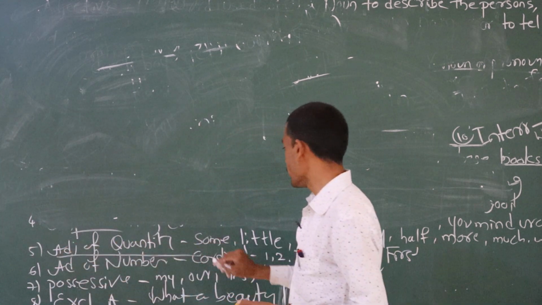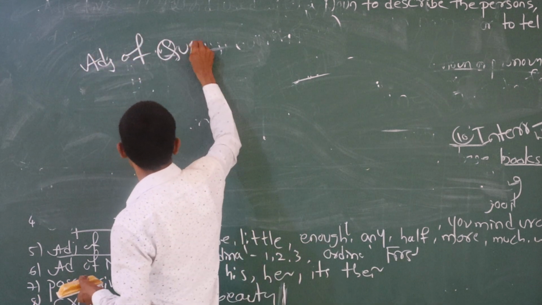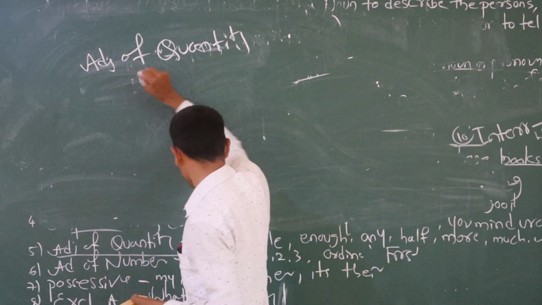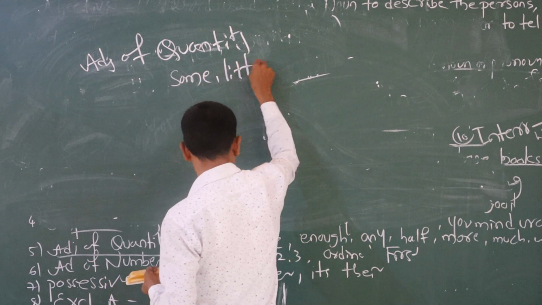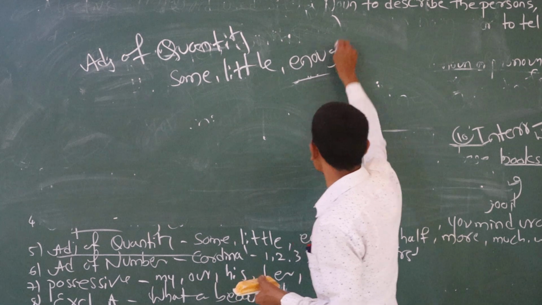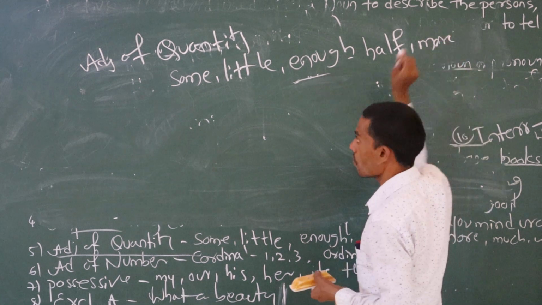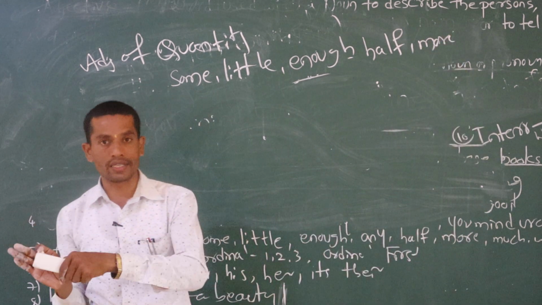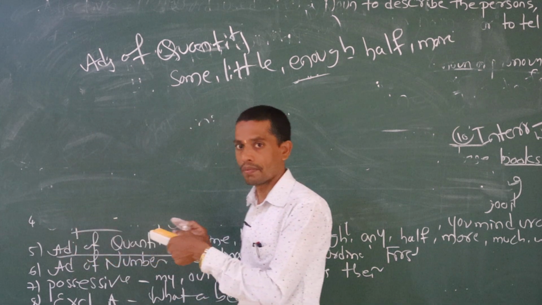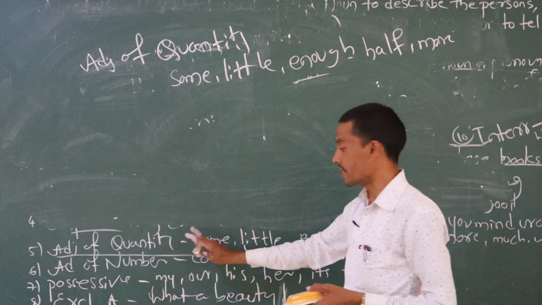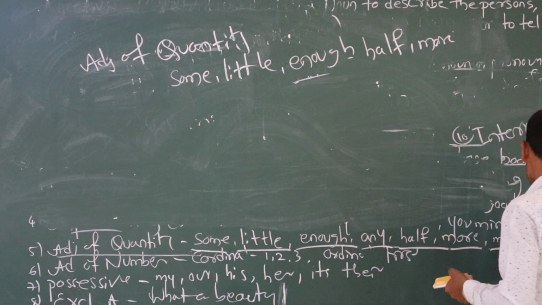Here some words are there for adjective of quantity: some, little, enough, half, more. These are the keywords of adjective of quantity. I eat little rice, I ate more curd, I eat less curd. We use this kind of words in sentences. So these are the keywords: some, little, enough, any, half, more, much, whole.